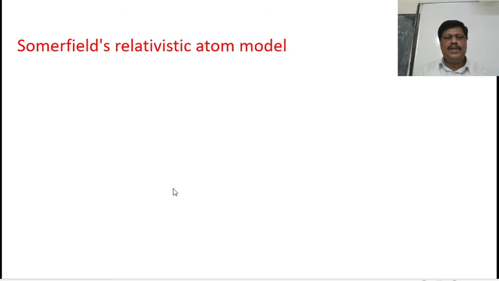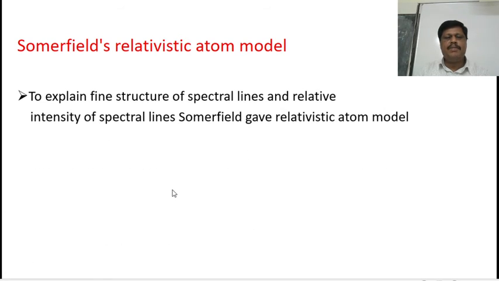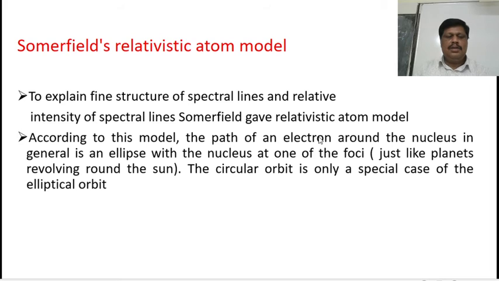Okay. Sommerfeld's relativistic atom model. To explain the fine structure of spectral lines and the relative intensity of the spectral lines, Sommerfeld gave the relativistic atom model. What are the features of Sommerfeld's relativistic atom model?